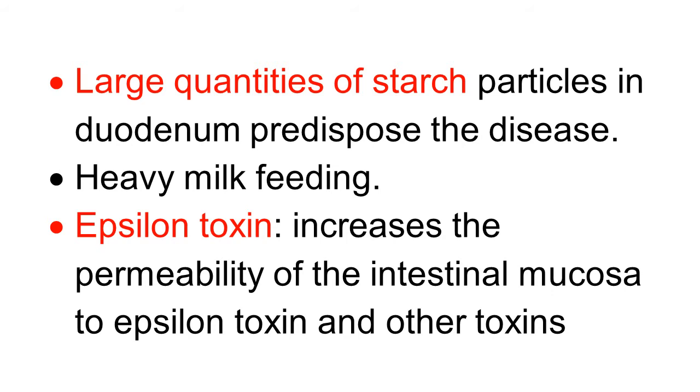That also causes proliferation of Clostridium type D and production of toxin. The epsilon toxin is an important toxin that increases the permeability of intestinal mucosa to epsilon toxin and other toxins also. So all toxins are absorbed into the circulation because of the epsilon toxin.